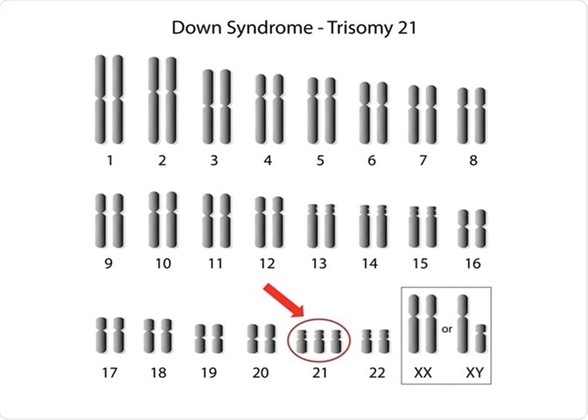Gene alteration results in abnormal protein formation in an organism.